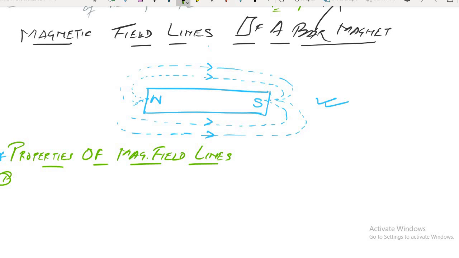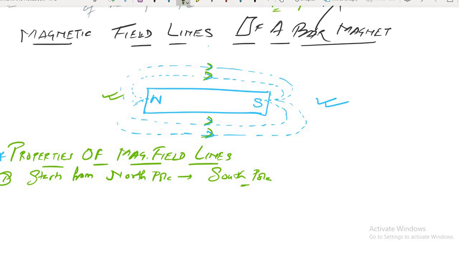Shoham? So the magnetic field lines travel from north to south pole. Magnetic field line starts from the North Pole and runs till the South Pole, and ends on the south. Yes or no? That's why in this diagram that I have drawn, I have given the arrow in this direction. That means the magnetic field lines are going from the North Pole and they are meeting at the South Pole. Understood?